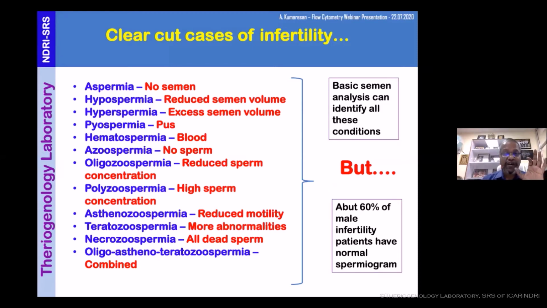But what we want to understand is why a bull which is selected after crossing all these BSE evaluations yields a poor conception rate. Why? Here the answer is that 60% of male infertility patients have a normal spermiogram. This applies to both humans as well as bulls. So the spermogram assessed by the breeding soundness evaluation that we are doing is not able to predict the infertility or fertility of the particular male.